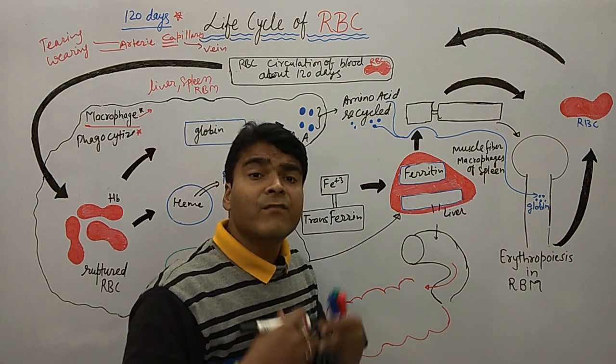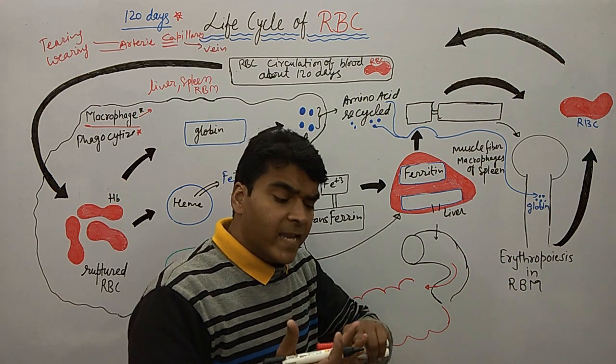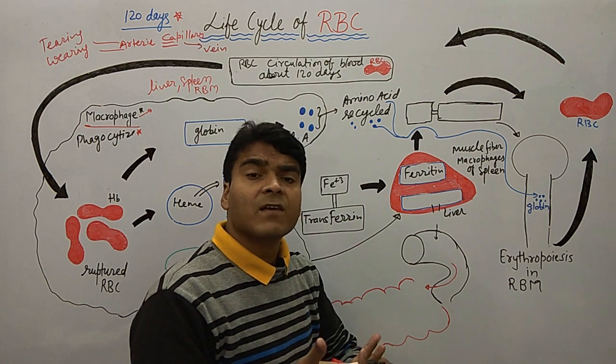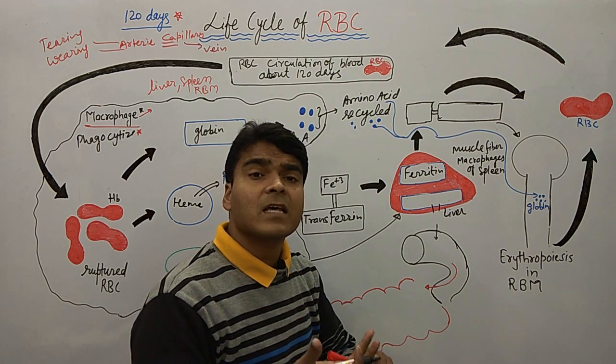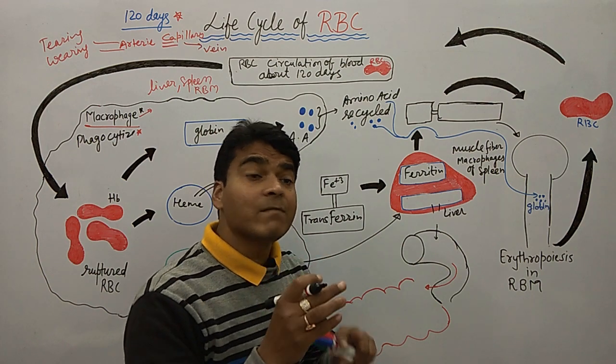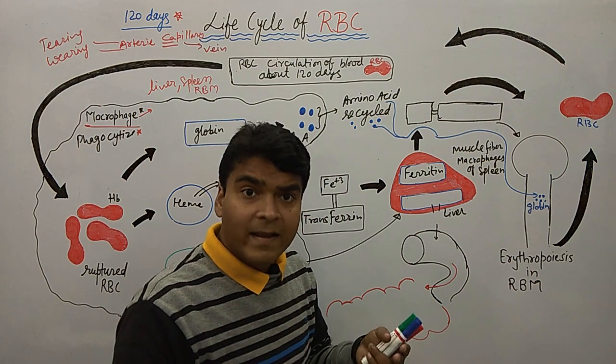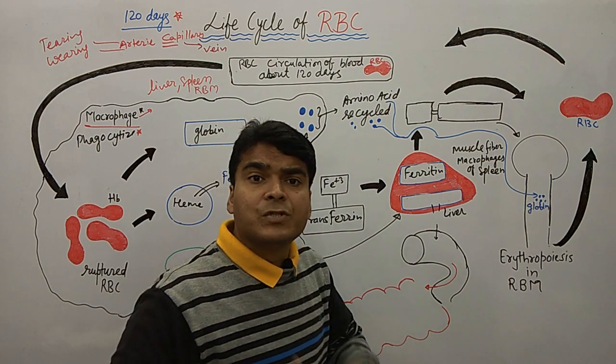Now whenever we need it, for example if anybody is suffering from anemia, there is a low amount of RBC and low amount of iron at that time, or in the condition of pregnancy, we require what? Iron. So we utilize our storage.